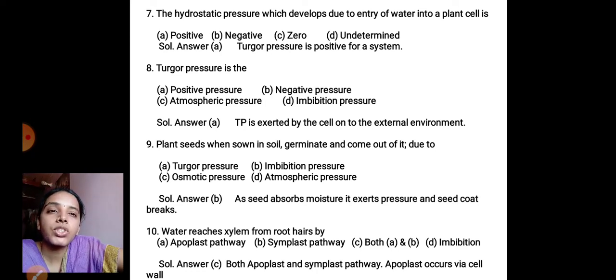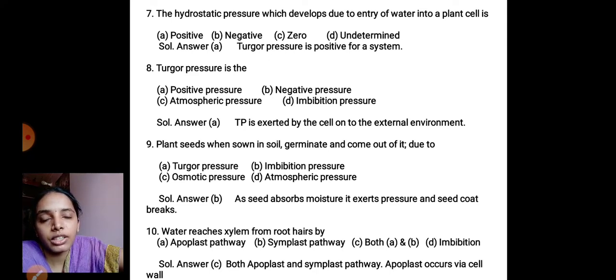So turgor pressure is the, again the same type of question, slightly different. The options are positive pressure, negative pressure, atmospheric pressure, imbibition pressure. So here turgor pressure is exerted by the cell onto the external environment.